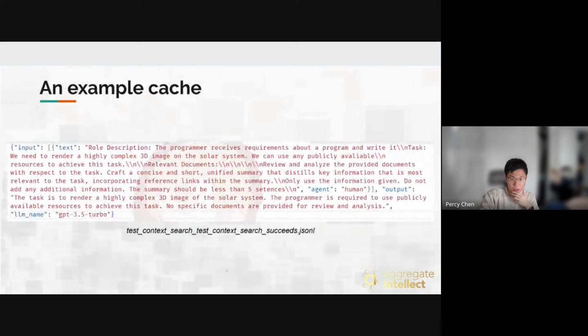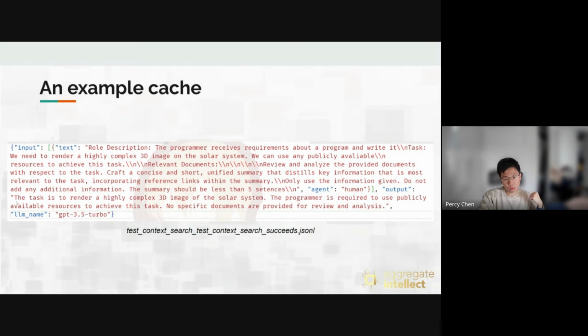As you can see here is one example of the caching that we created. The files are indexed by the test file name and the test case name, so that we can automatically load them if we run the test in mock mode. We have some inputs, as you can see, some descriptions, which is basically the prompt after we fill out the template.